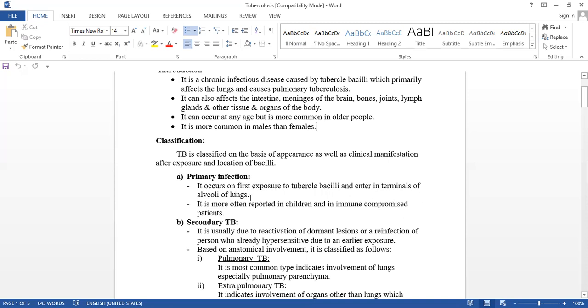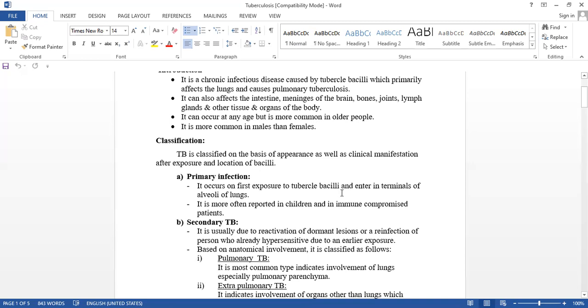Means that when the bacilli enter our body, they first get located in the lungs, but where? Directly at the terminals of the lungs, that is the alveoli.